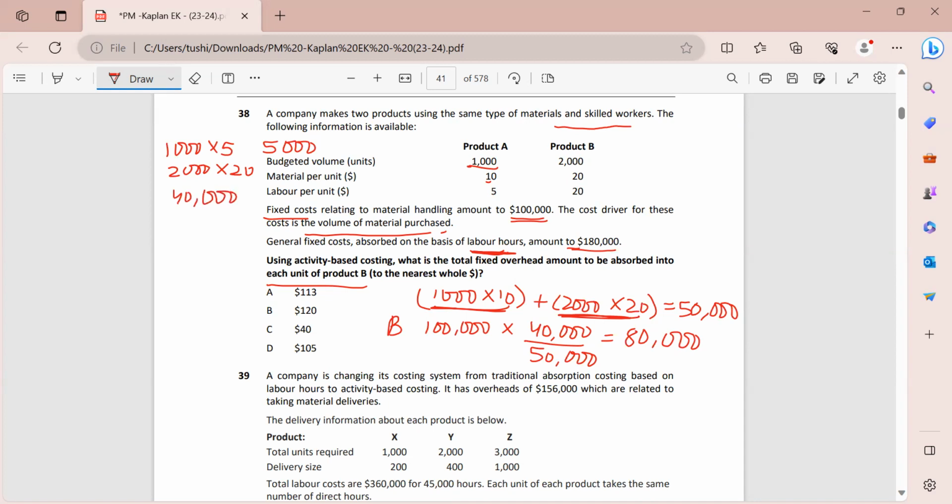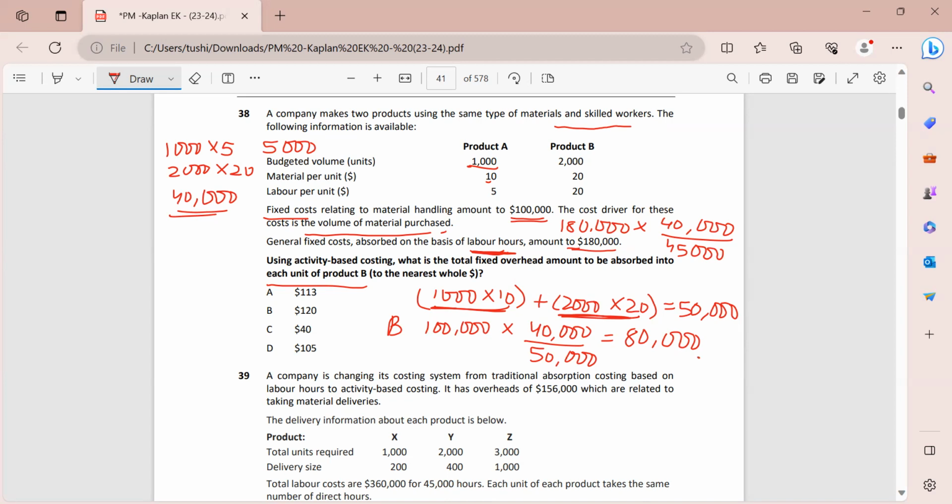So the total comes out to be 45,000, and for product B if I want to allocate these costs, I am solving this over here, 180,000 multiplied by how much we are incurring for product B, 40,000, and how much is the total? 40,000 plus 5,000, which gives you 45,000. So if I find out how much this will be, this comes out to be 160,000.